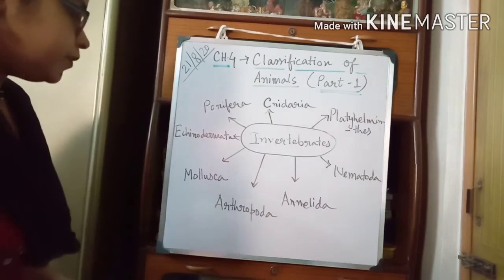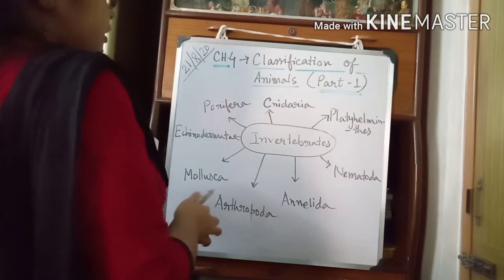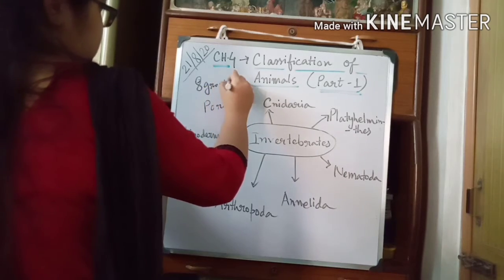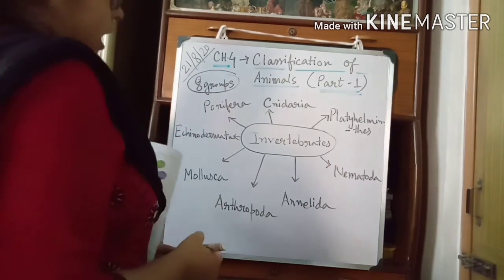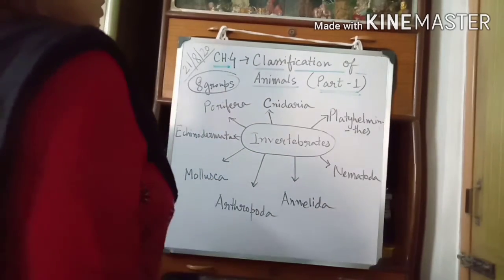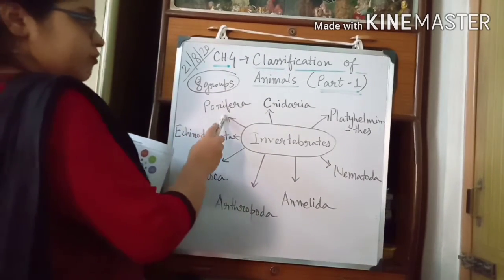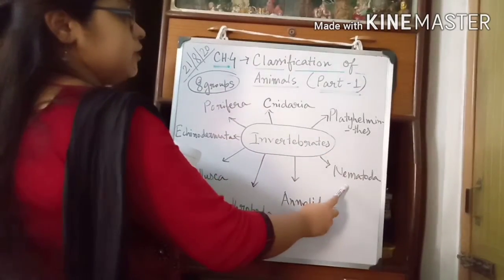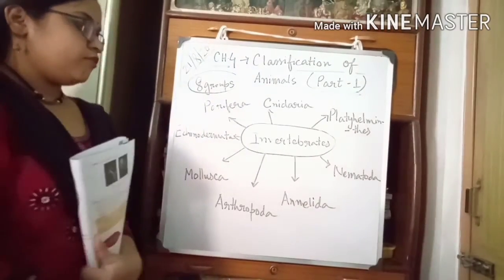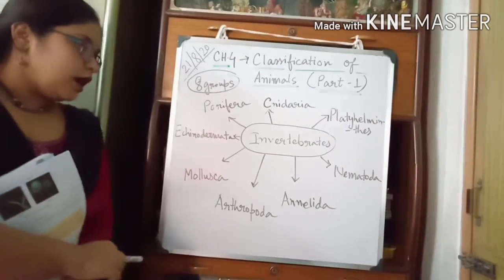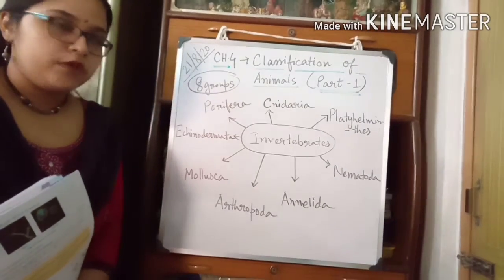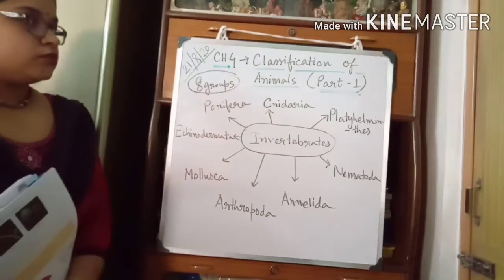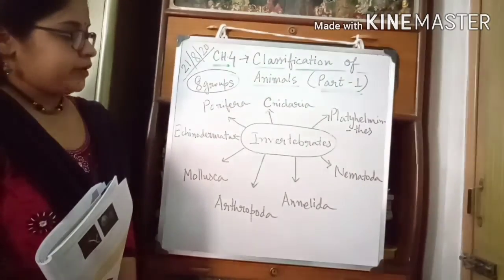The invertebrates are divided into mainly 8 groups or phyla: phylum Porifera, phylum Cnidaria, phylum Platyhelminthes, phylum Nematoda, phylum Annelida, phylum Arthropoda, phylum Mollusca, and phylum Echinodermata. Phyla is the plural term. So these are the 8 groups or 8 phyla of invertebrates.